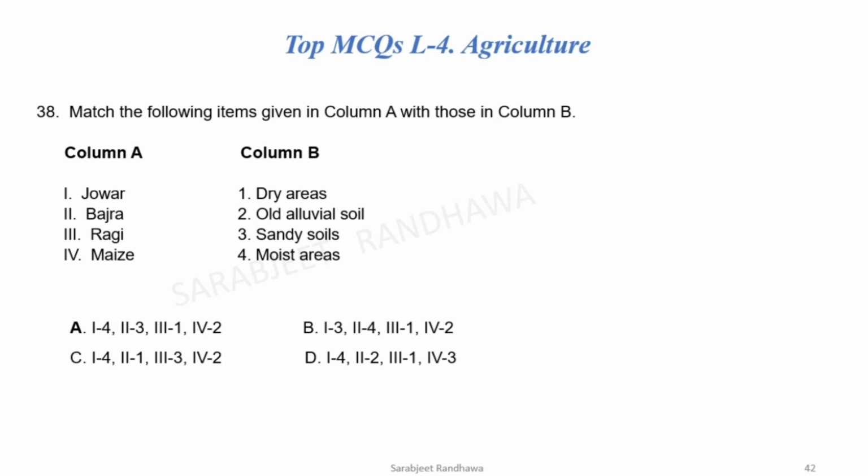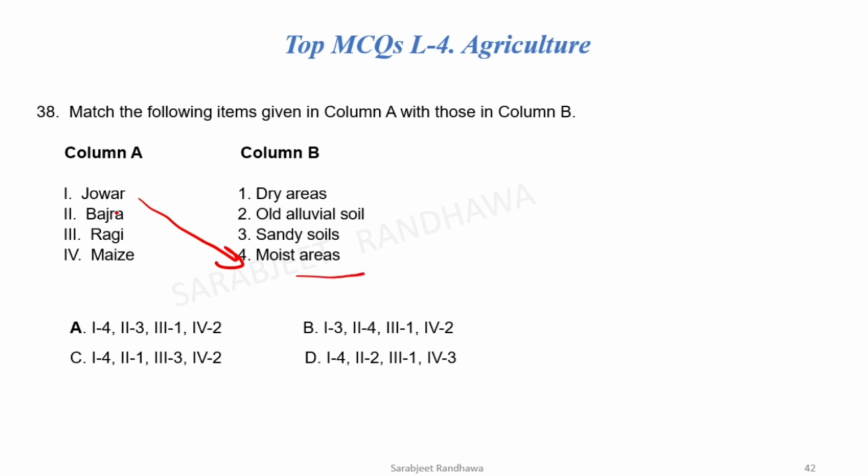Now, next question is match the following. In the column A, the name of crops are given. In the column B, the options are given. Now, you have to match this and then you have to find the correct option. Now, let's see jawar. Jawar is mostly grown in the moist areas. So, this is the correct option for jawar.